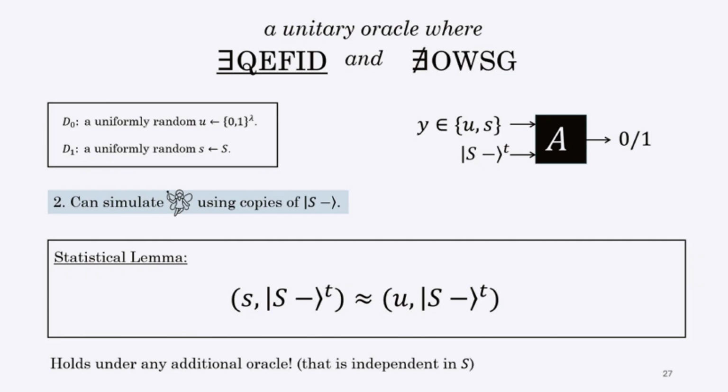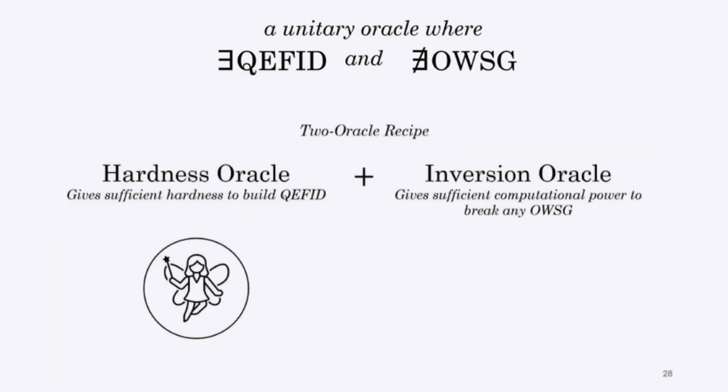And because this is just an information theoretical statement, this holds under any additional oracle, as long as the additional oracle is independent of the subset S. Okay, so this explains how we get the hardness oracle and how to get QEFID under that hardness oracle.